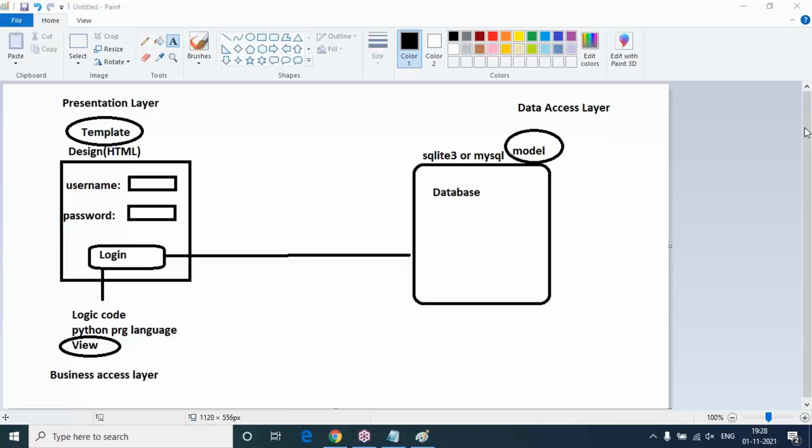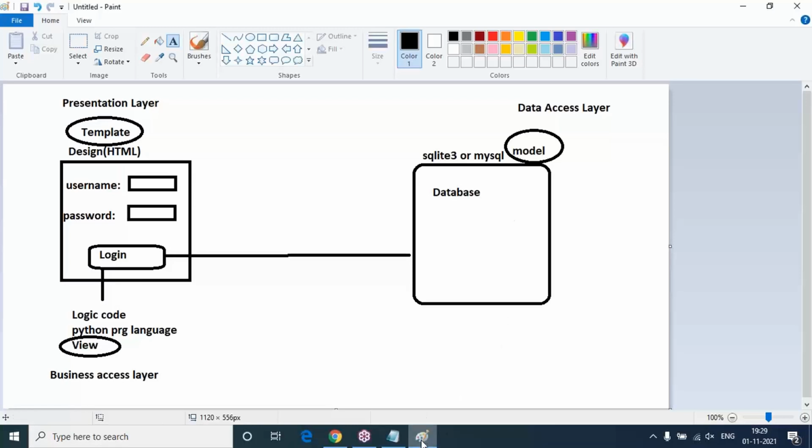If you go through .NET programmers, they have a lot of frameworks, .NET Framework, .NET Core, that depend on MVC architecture. MVC, Model View Controller, we can call it. But in Django application development, controller is not a separate layer. Django itself will behave as the controller part. We are going to focus on three layers: presentation layer, that is template; view logic, that is Python language, the business access layer; and model is nothing but the data access layer.